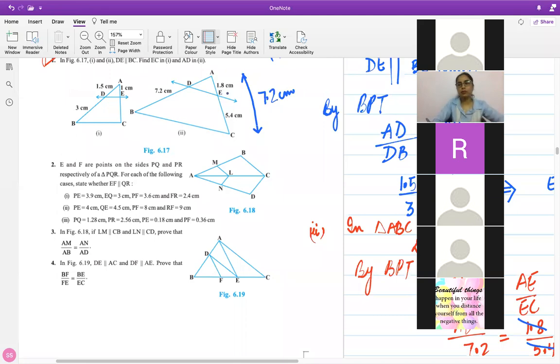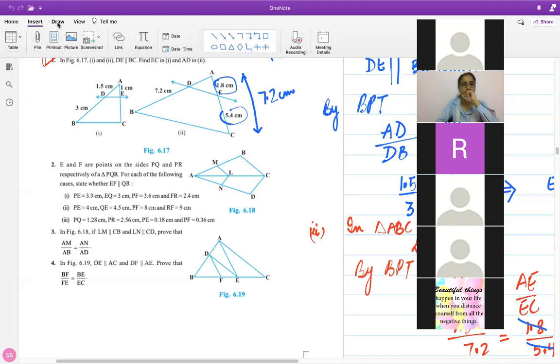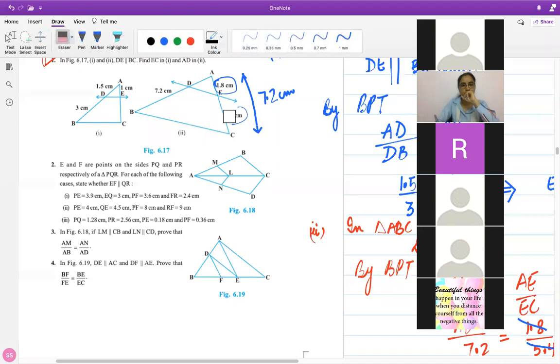So one of the parts could be missing on this side. So either this could be missing or this could be missing. So what if this was missing, then how would you do it? Anyone, if this was not given to you?